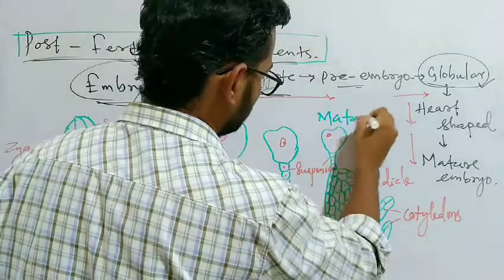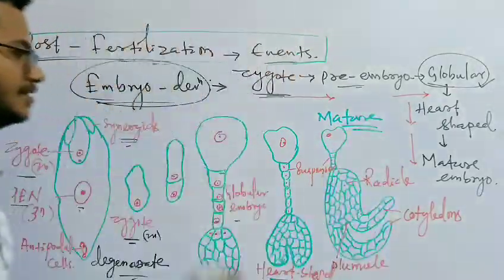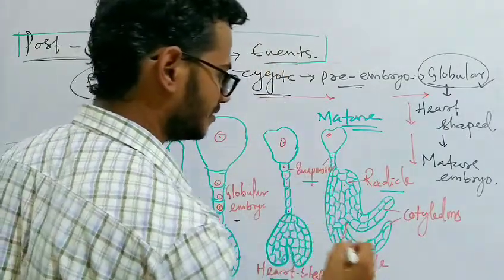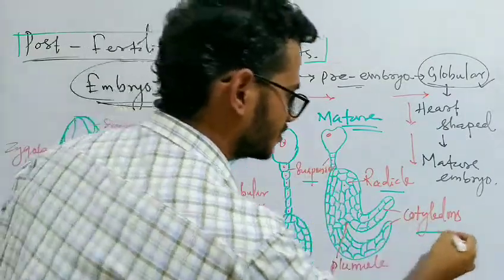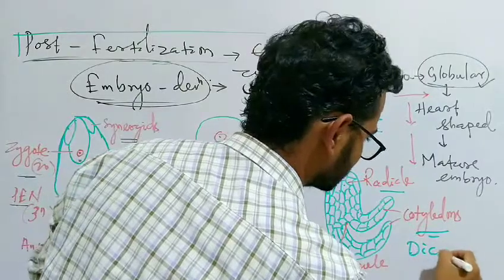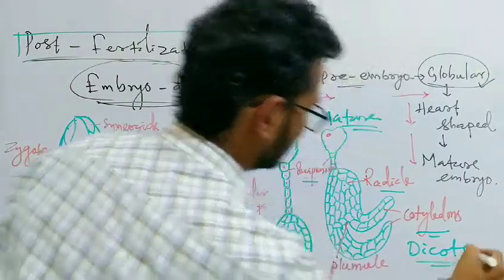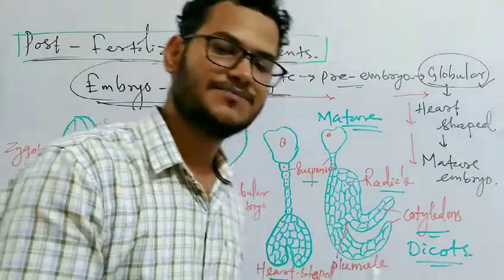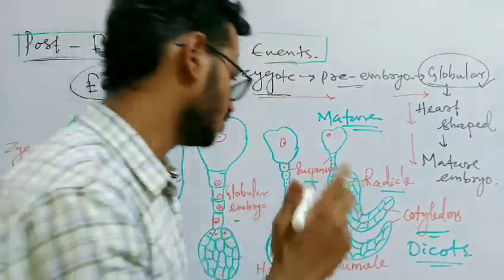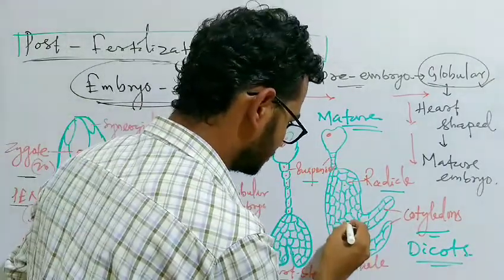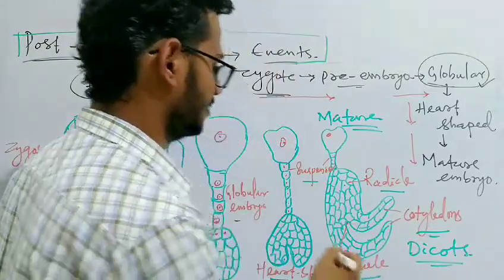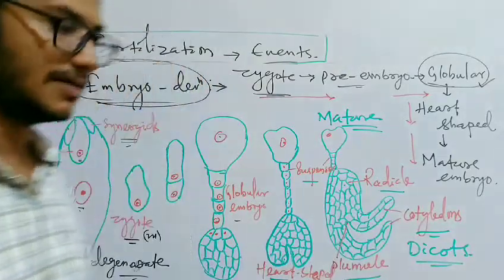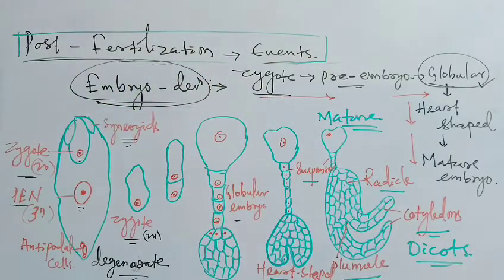In the mature embryo we can see the radicle, the suspensor, and two cotyledons, because we are talking about dicots, the plants having two cotyledons. And this is the plumule. The plumule is the depression in between the two cotyledons. Clear?